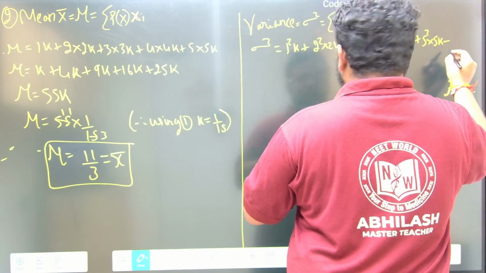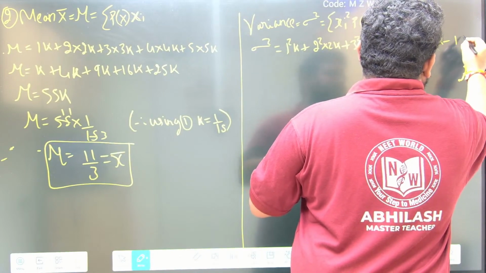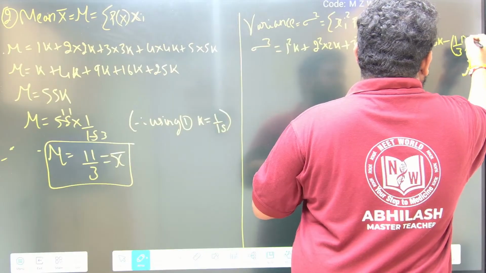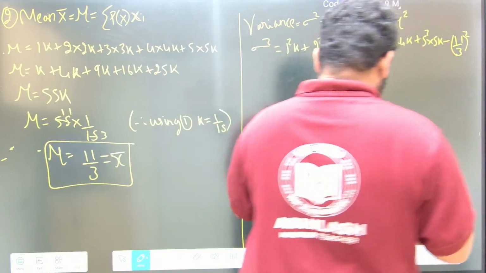Mu square is 11 by 3 whole square. This is what we have.